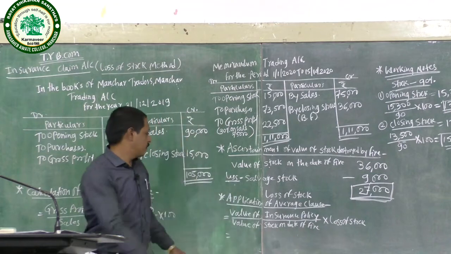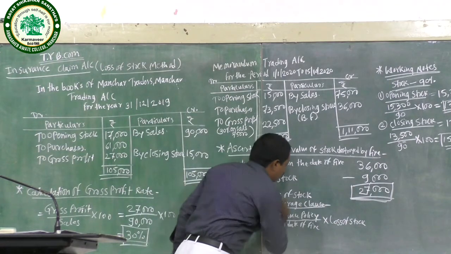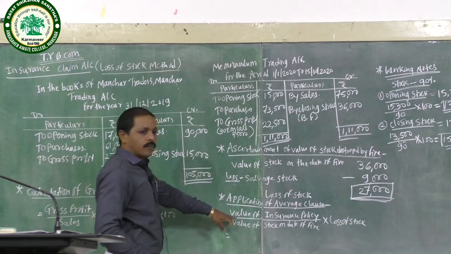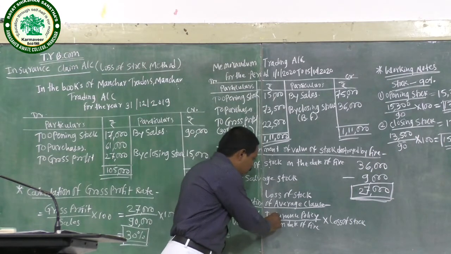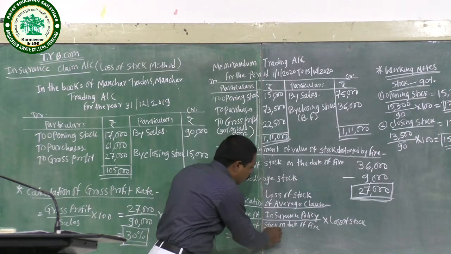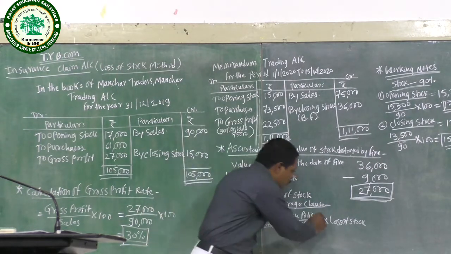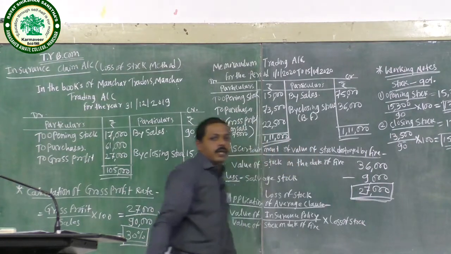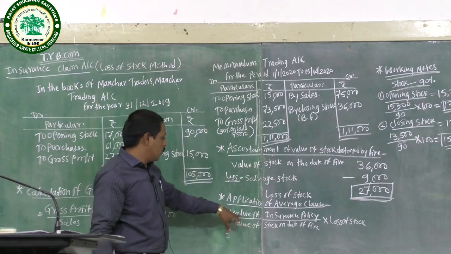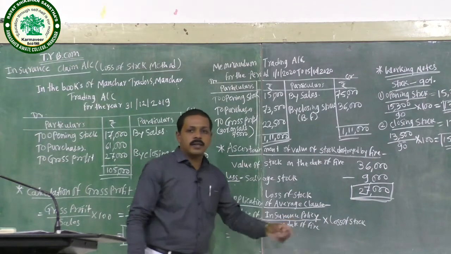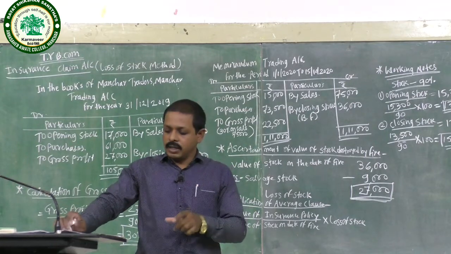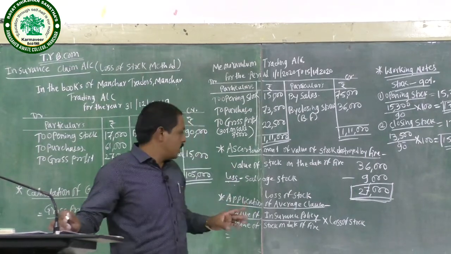And lastly, application of the average clause. The formula is value of insurance policy divided by value of stock on date of fire, into loss of stock. The value of the insurance policy for Mansar Trader is 31,500.